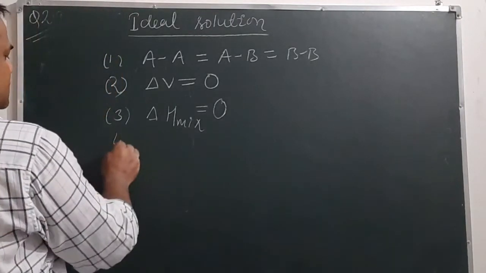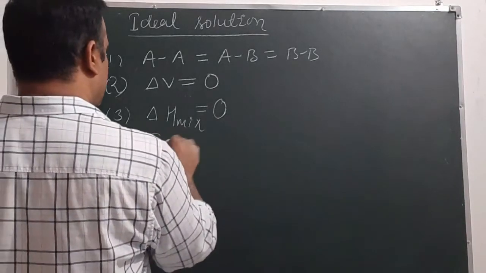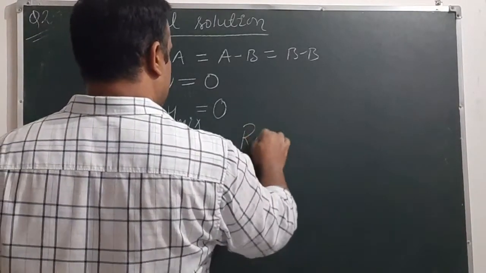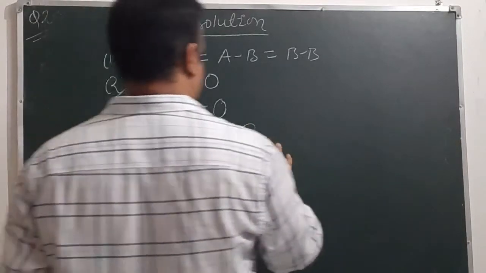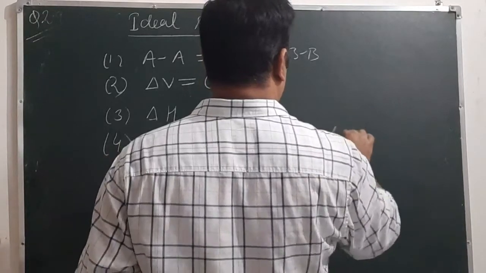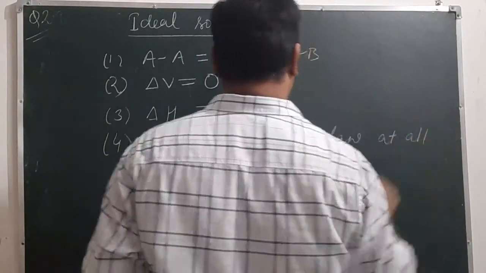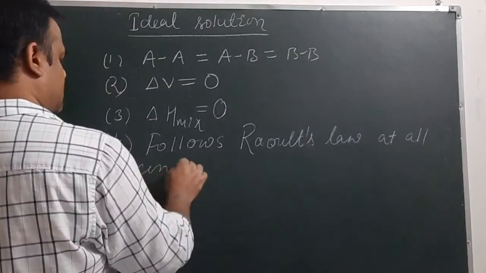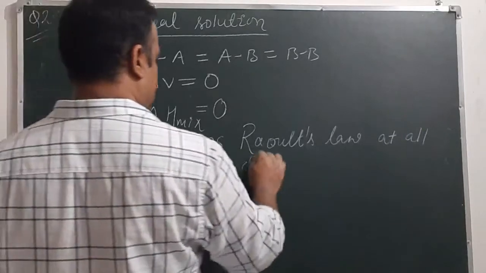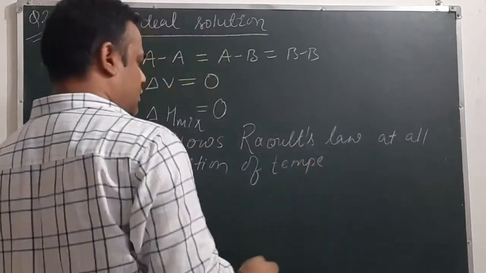Apart from this, the most important one is that it follows Raoult's law at all conditions of temperature and pressure. Whatever temperature and pressure we give, it will follow Raoult's law.